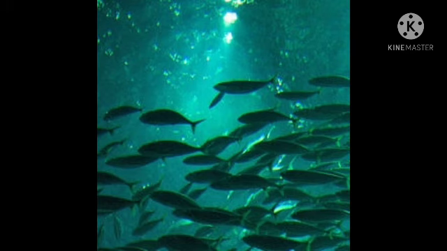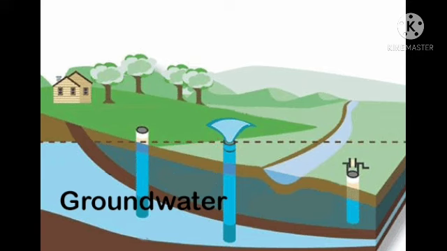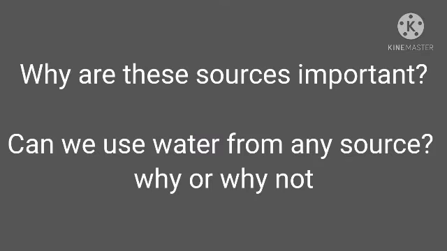Now let us see what the other type of source of water is. That is the groundwater. How do we get this groundwater? It is because of the rainfall. The rainwater enters through the soil and reaches under the ground, where it is stored, and such water is called groundwater.